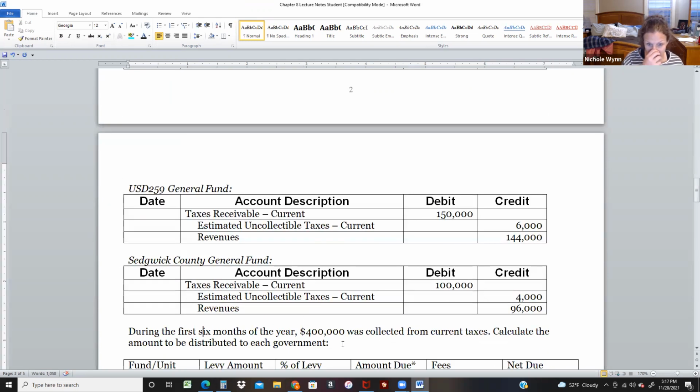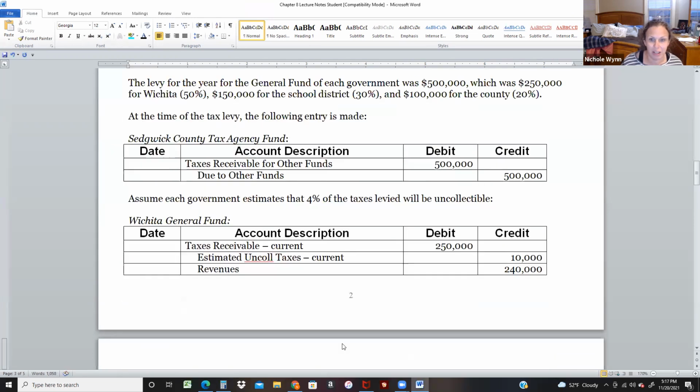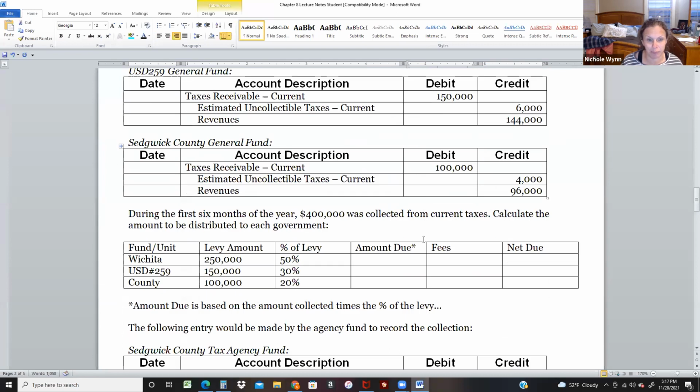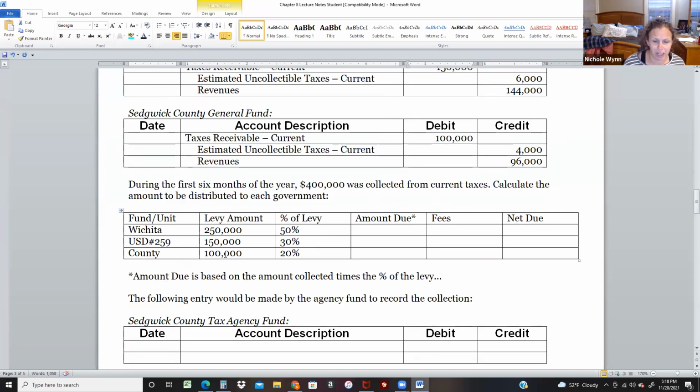So during the first 6 months of the year, 400,000 was collected. Now we're waiting on 500,000, but 400,000 of it is collected. So we're going to get 400,000. Now we expected to get 500. So basically half of the money is going to go to the city of Wichita, 30% to USD 259, and 20% to the county.